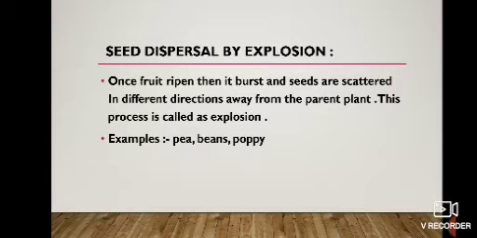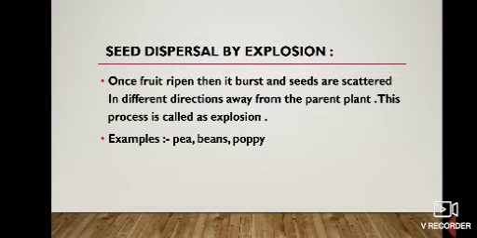Now we will discuss seed dispersal by the explosion process. So what is the explosion process? Over here you can see once the fruit ripens, then it bursts and seeds are scattered in different directions away from the parent plant. This process is called explosion.